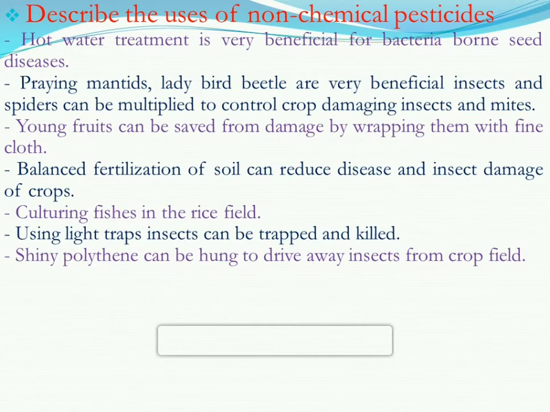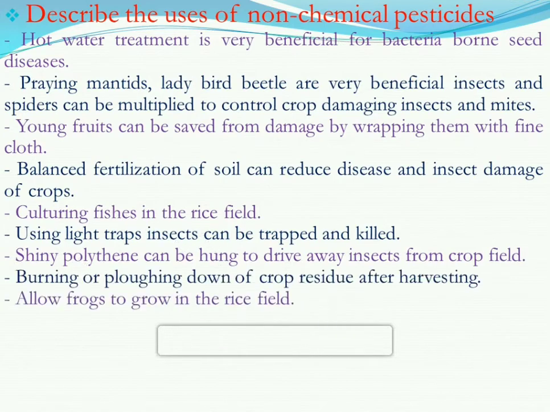Shiny polythene can be hung to drive away insects from the crop field. If we hang shiny polythene over the crop field, then the reflection of light can keep the insects away from the crop field. Burning or plowing down the crop residue after harvesting: that means after harvesting, we can remove the residue parts of the harvest and burn them, so there is no possibility of growing any insects there.